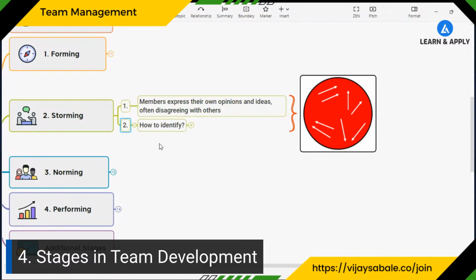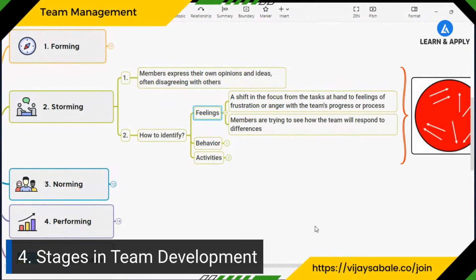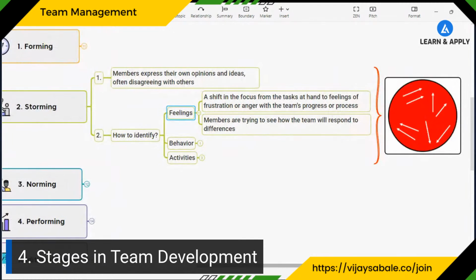Now let's understand how we can identify there is a storming stage. What are the feelings that our team members are having? What kind of behaviors are they going to show? And what are the activities that we can initiate related to that? Now, if we are talking about the feelings, it will be like this.